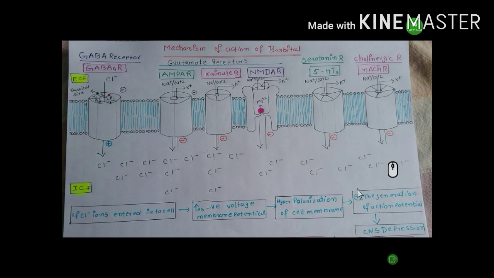This hyperpolarization inhibits the generation of action potential. If action potential is not generated, the neurotransmitters are not released into the synaptic cleft. So signals are not transmitted from nerve to nerve or nerve to organ. It leads to CNS depression.